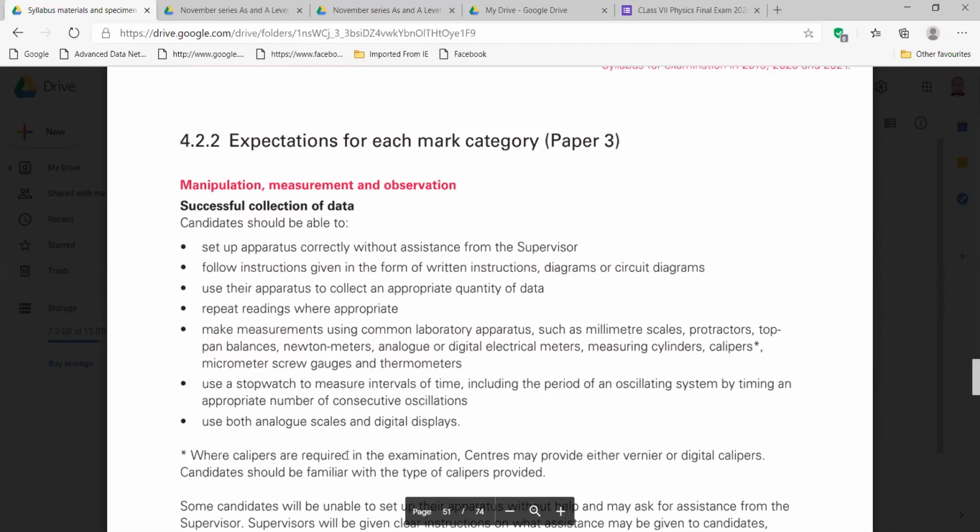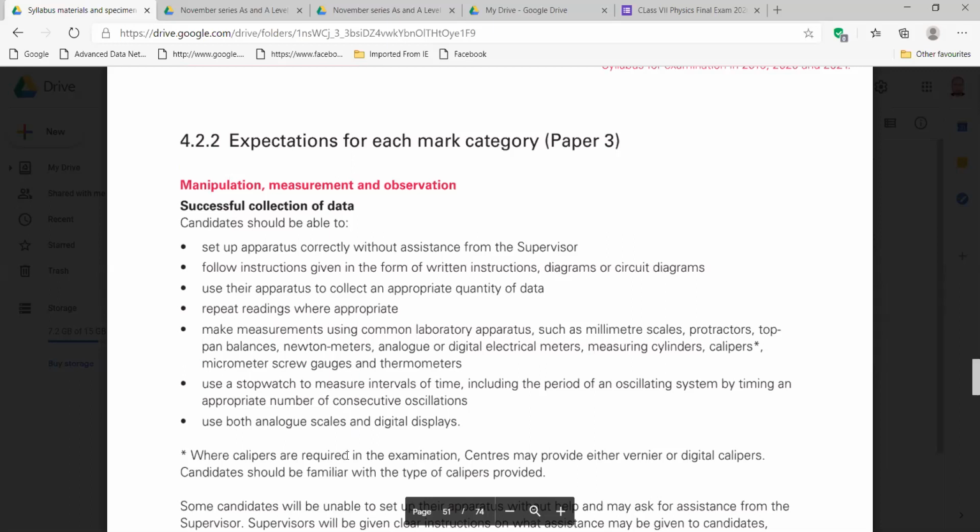Follow instructions given in the form of written instructions, diagrams or circuit diagrams. Use their apparatus to collect an appropriate quantity of data. Repeat readings where appropriate. Make measurements using common laboratory apparatus such as millimeter scales, protractors, top pan balances, Newton meters, analog or digital electrical meters, measuring cylinders, calipers, micrometer screw gauges, and thermometers.